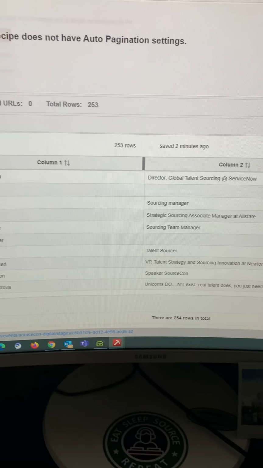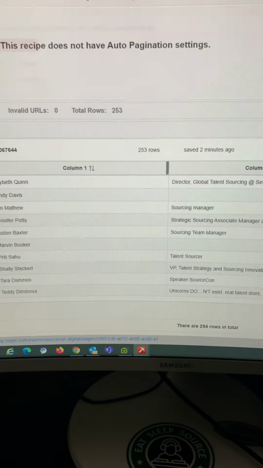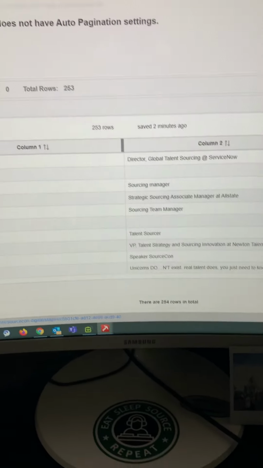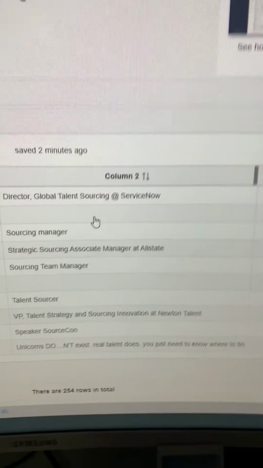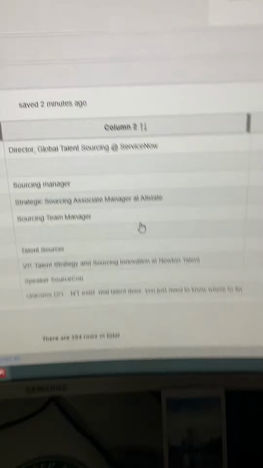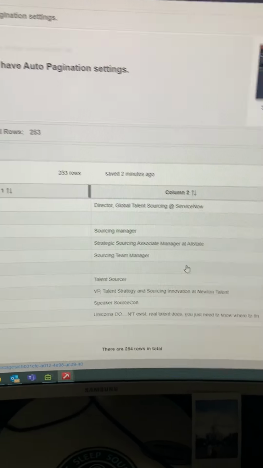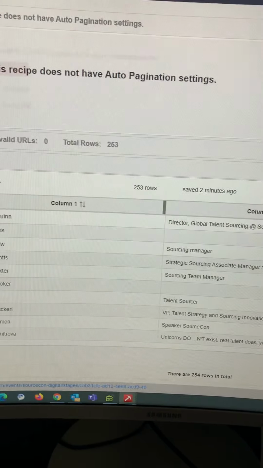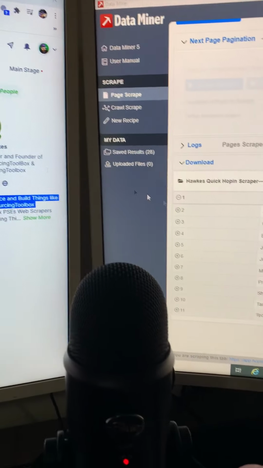So say I'm in an engineering conference or like CPAs or anything, I can use this list of names, reach out to people, shortlist them, cross-reference. You know, it's a workable data set. The other thing is, if you notice, it says at ServiceNow or at Allstate. You can actually pull that into an Excel spreadsheet and use Excel to kind of parse those different columns into a little bit better data. So it's more data integrity tricks and things like that. But yeah, the data is there and it works.